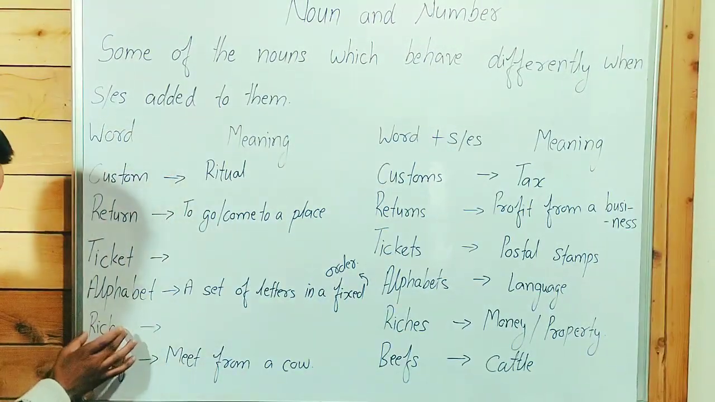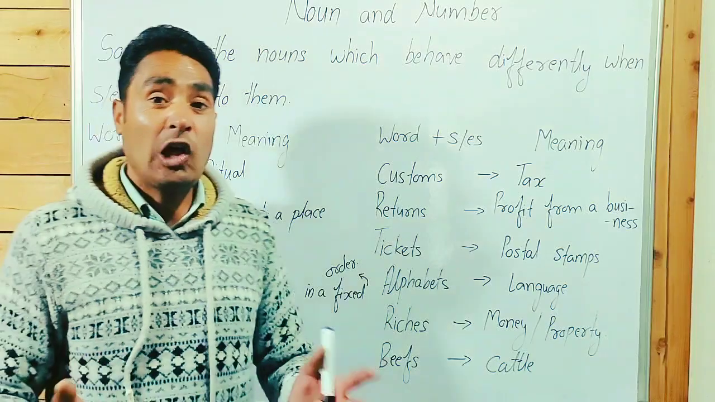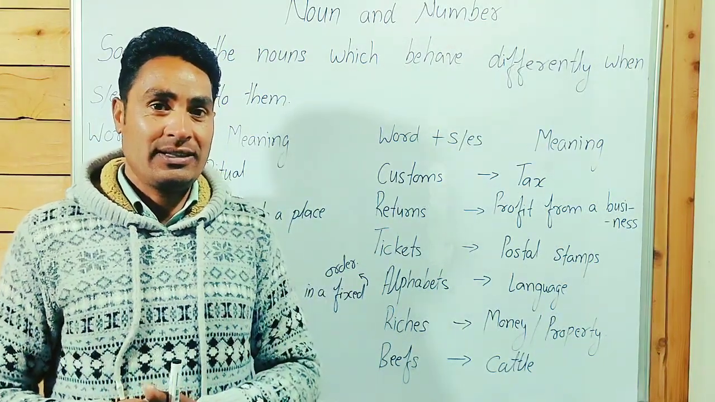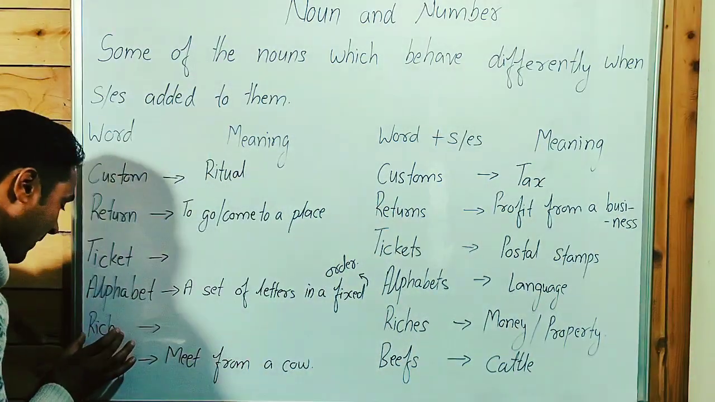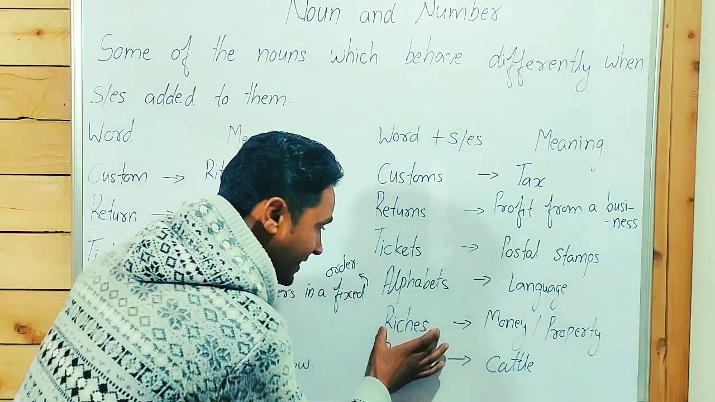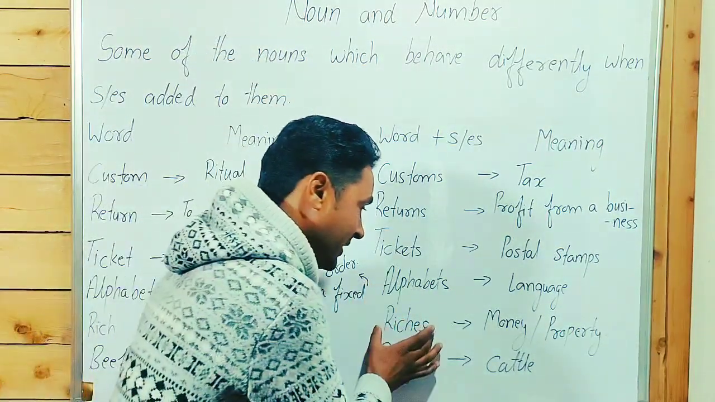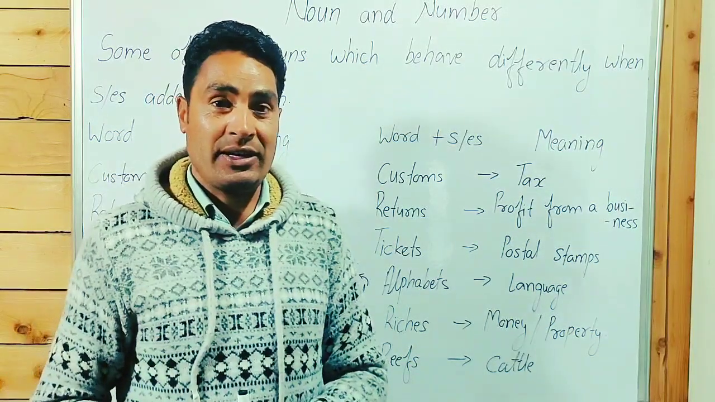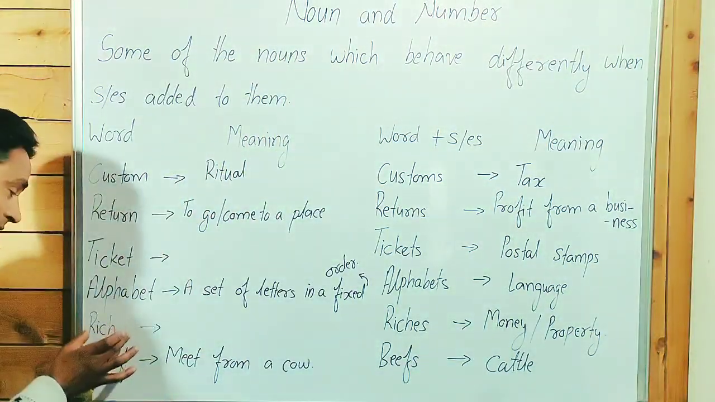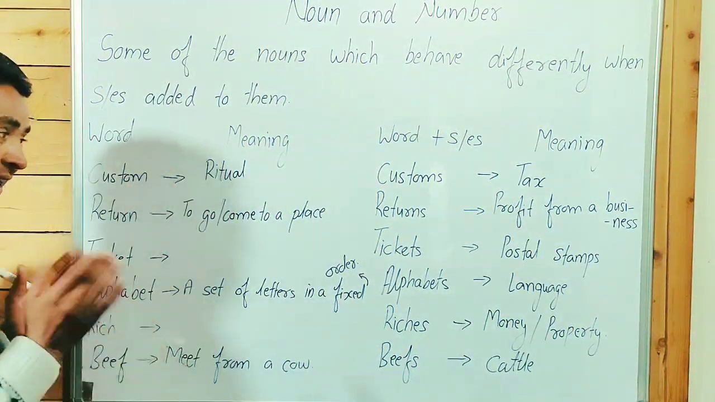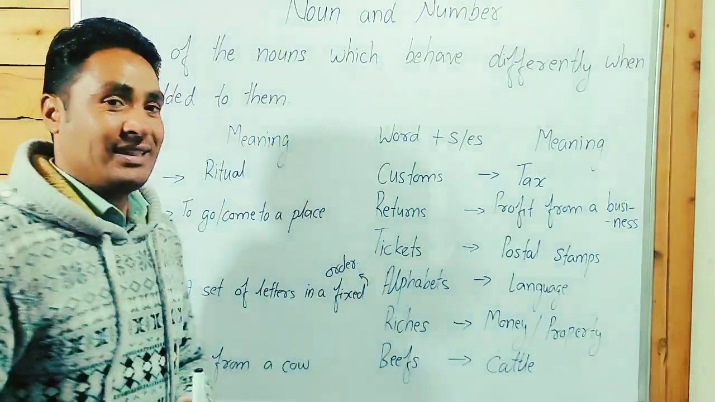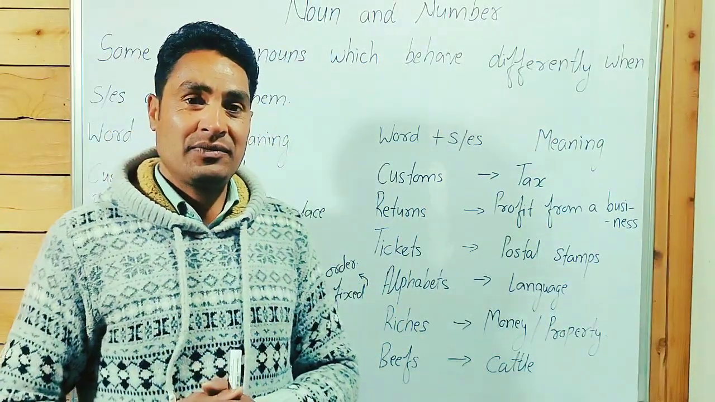Alphabets, languages. Rich, a person who has lots of money and property. It's an adjective. When we talk about riches, it's a noun. Riches means money and property.